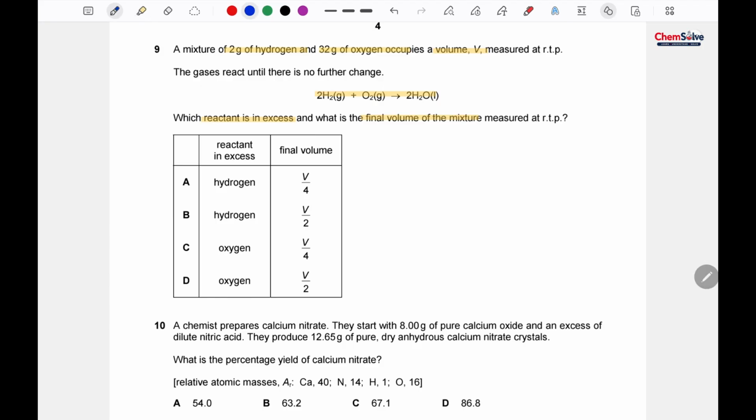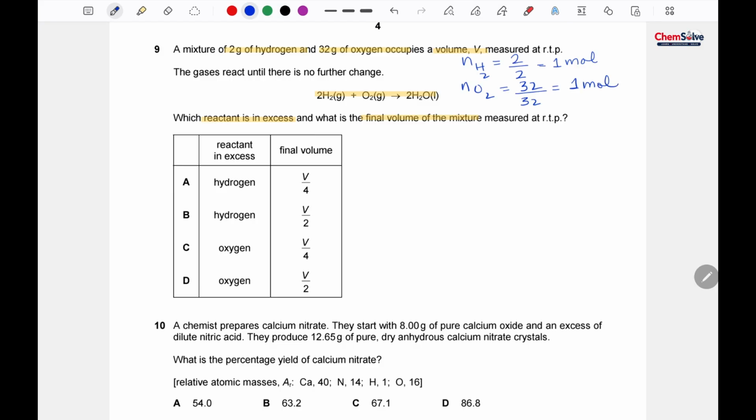Okay, so number of moles of hydrogen, 2 gram of the mass, and 2 is the molar mass of the hydrogen, so number of moles will be 1 mole. Okay, then number of moles of oxygen, oxygen is 32 here, and the molar mass of the oxygen is also 32, so it would be 1 mole as well.